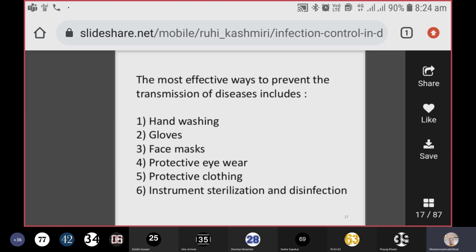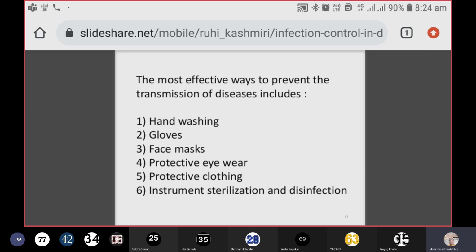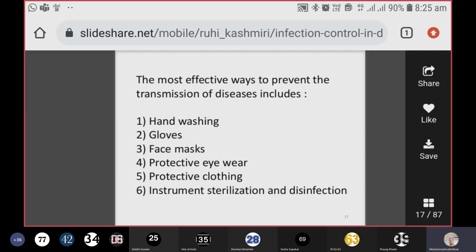And of course, you need to wear protective clothing, OT attire, gown, and all those things. Then instrument sterilization and disinfection practices must be in place. This is very important. If your sterilization and disinfection practices are not in place, you are going to increase the rate of infection in your patients.